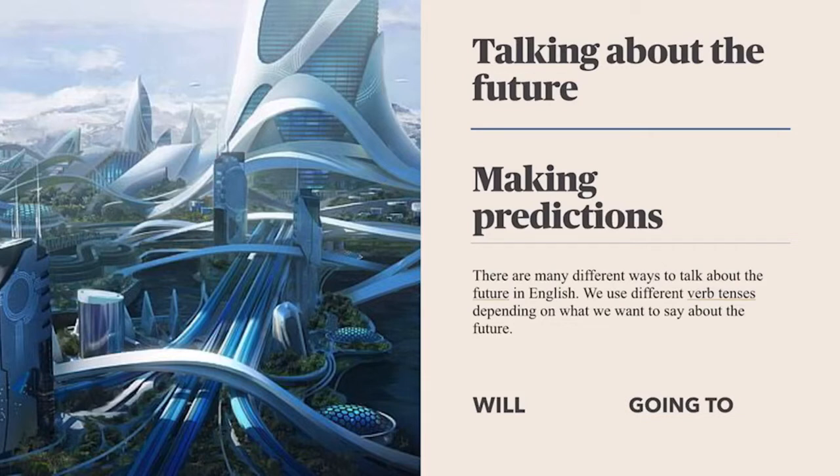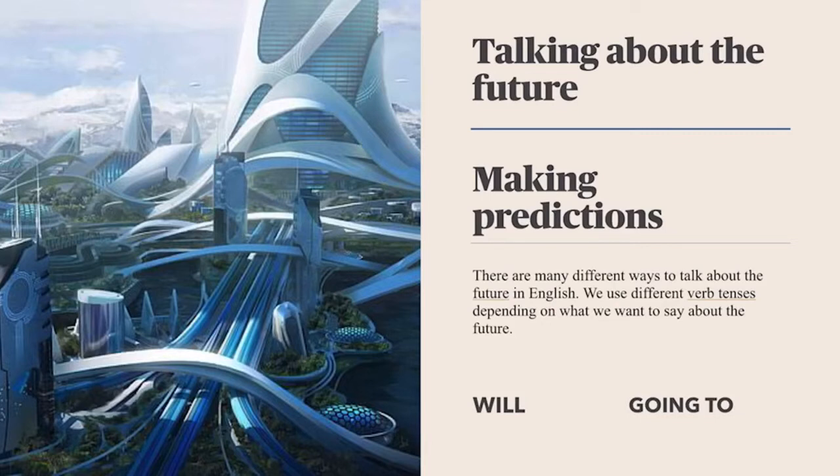Then we've got present continuous as well. Yes, we can use present continuous to talk about the future. Present continuous is used to make arrangements. Remember that arrangements and plans are kind of the same, so you can use be going to or present continuous if you're talking about plans. Finally, we have present simple. Present simple is used to talk about the future when we talk about schedules. For example, the train leaves at 7 o'clock today. That's an example of a future.